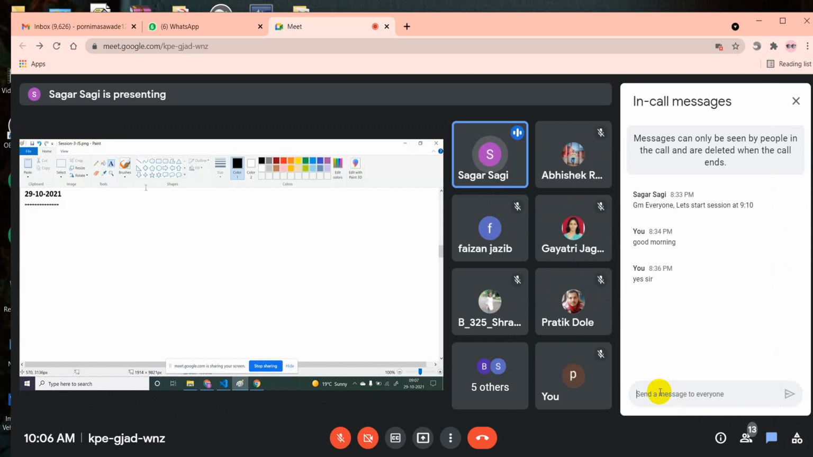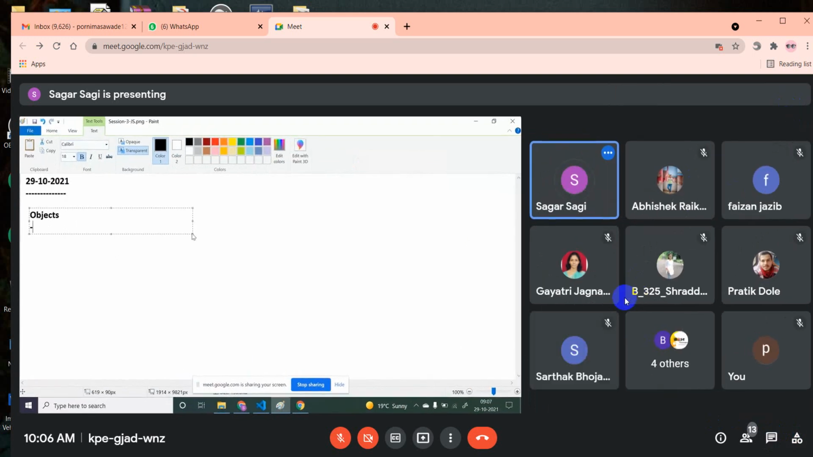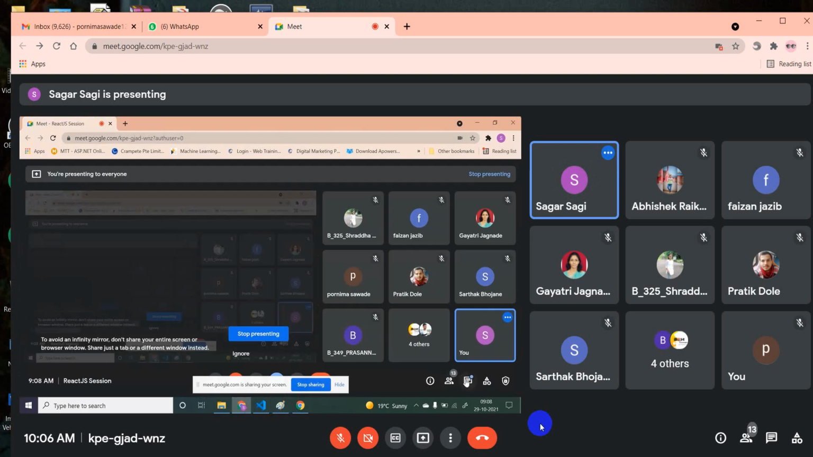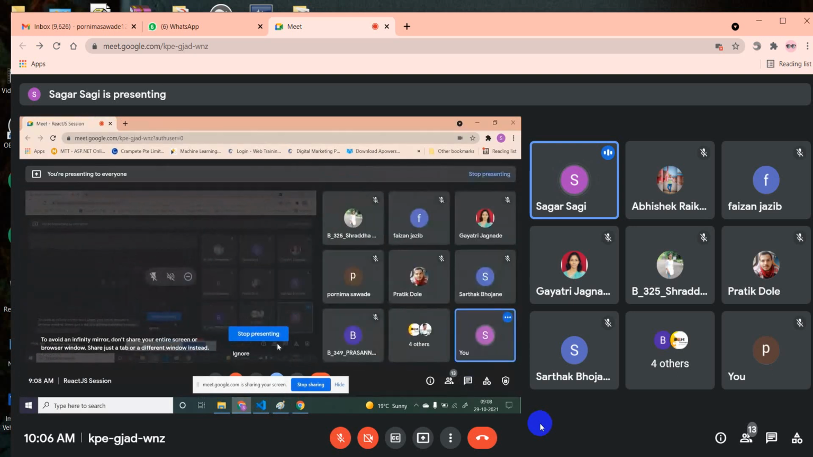Okay, so today we are going to start with the new concept called objects. Does anyone know what is an object? Just try to reply at least yes or no, that would be great. Does anyone know what is an object in JavaScript, or in Java, C Sharp, any language that you are aware of?